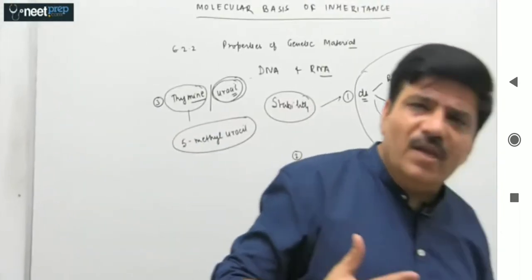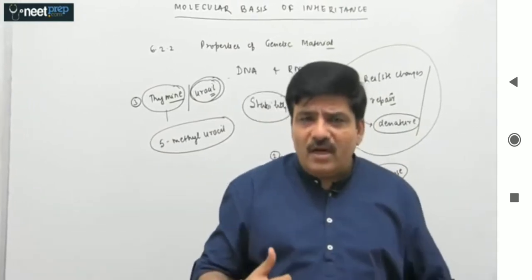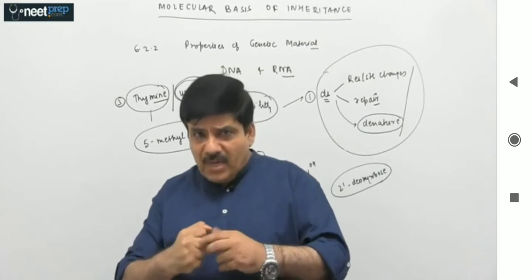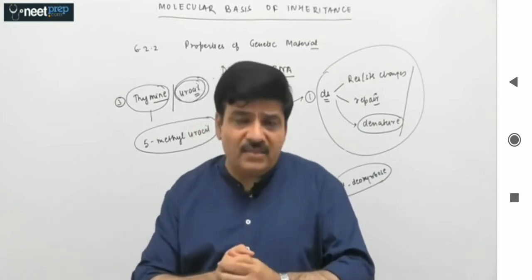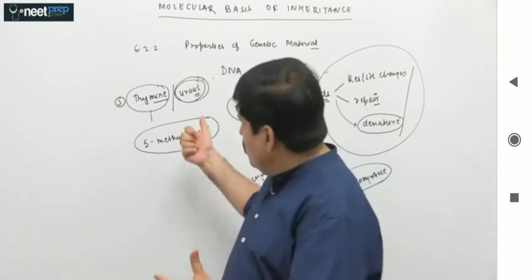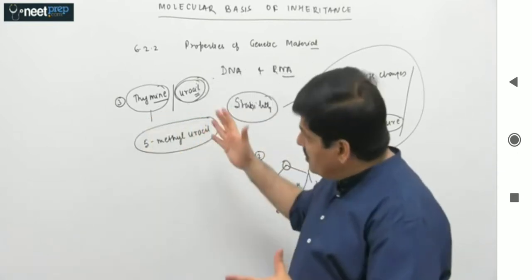So I have just given you an idea. I have told you how uracil can be formed and how DNA will be able to resist change by identifying this abnormal base, and why methylation confers a little bit of stability with respect to uracil to thymine.